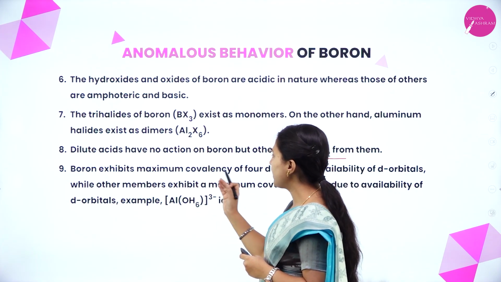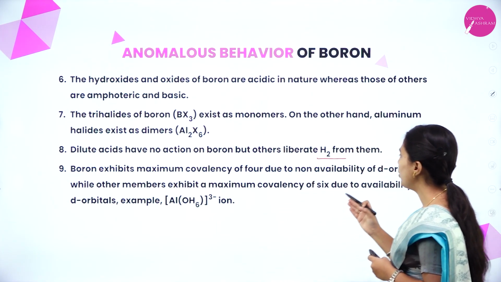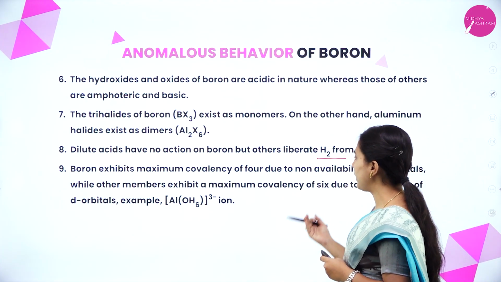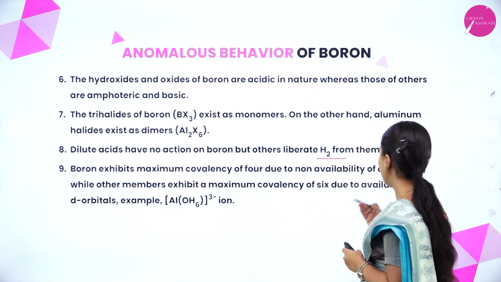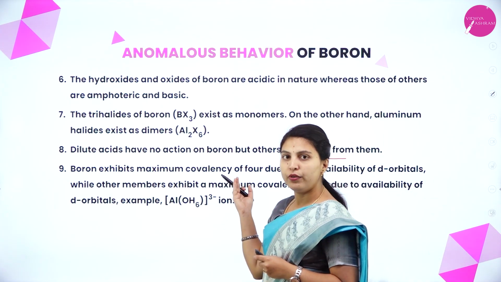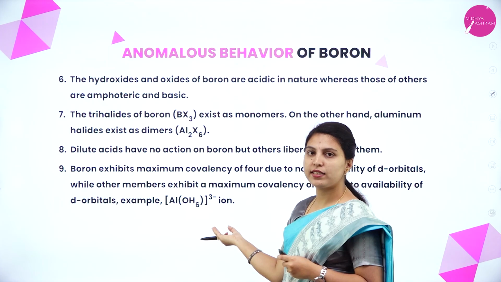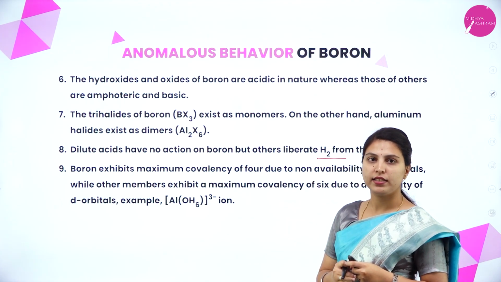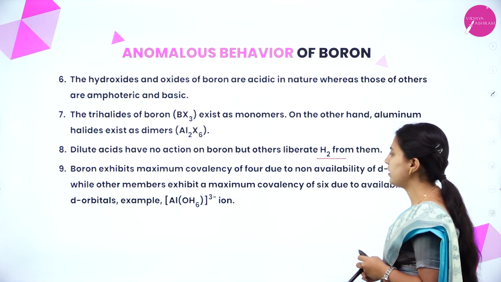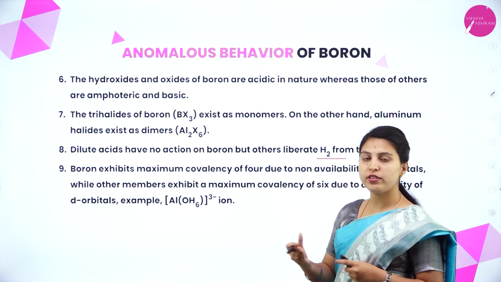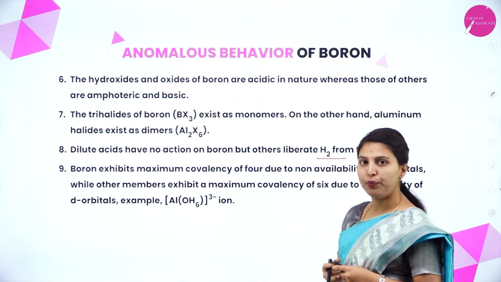Boron exhibits a maximum covalency of 4 due to non-availability of d orbitals, while the other members exhibit a maximum covalency of 6 due to availability of d orbitals. For example, aluminium will form an octahedral structure, whereas boron will form a tetrahedral structure, or a trigonal planar structure will also form. These are the points which show the anomalous behavior of boron.